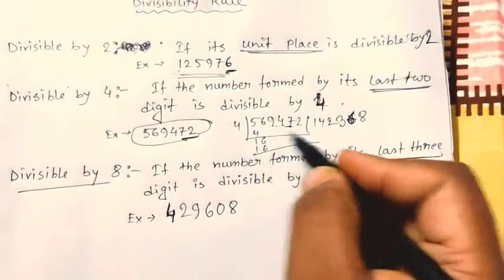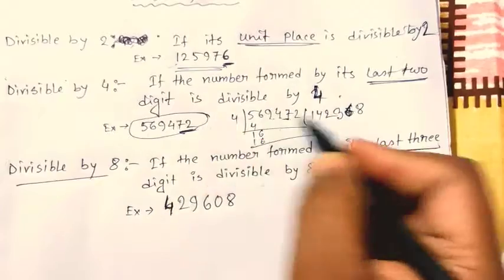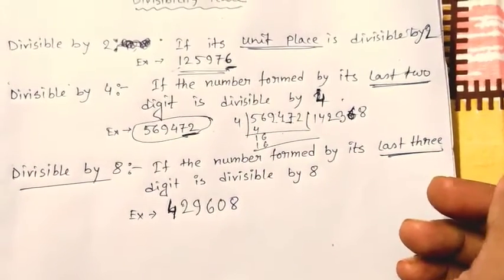So definitely it will go by 4, as the last 2 digits are divisible by 4.